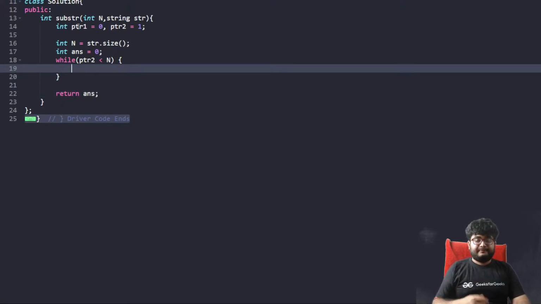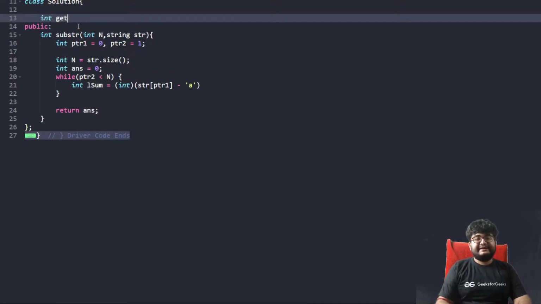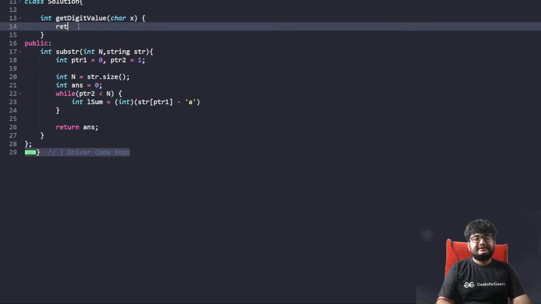Now we'll maintain a running sum. Let's call it L sum, left sum. Only one element is there, that is the left pointer element, str of ptr1 minus a. Or we can make a method, int get digit value, and we can pass in a character x, and return integer of x minus a.